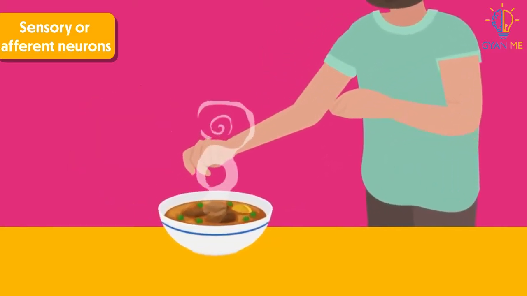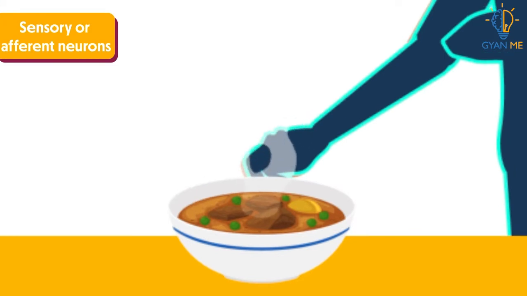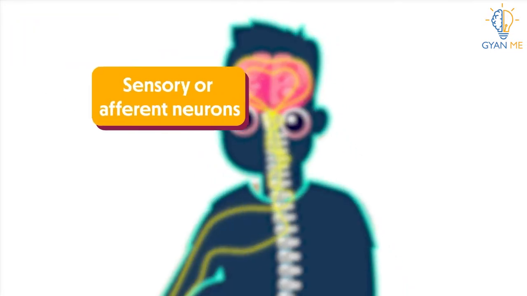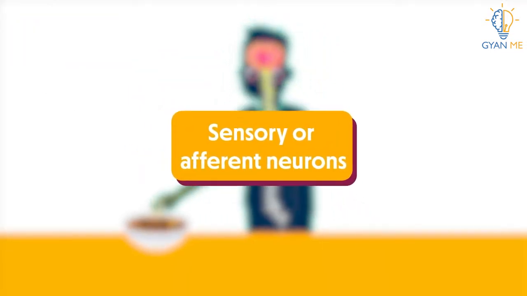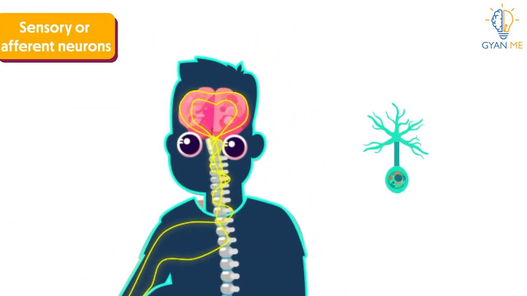Suppose you incidentally touch a hot plate. This information from your skin is taken to the brain by these sensory neurons. As they take signals from sense organs, they are called sensory neurons. Most of the sensory neurons are unipolar in structure, and that too only dendrons, which always receive signals.